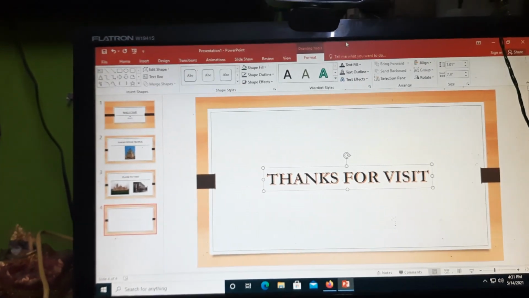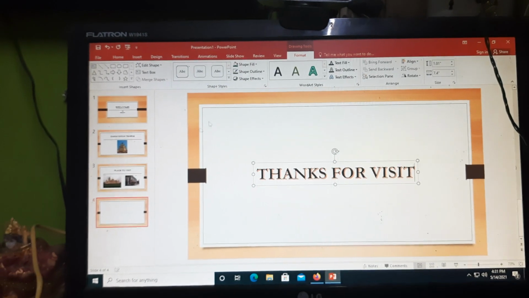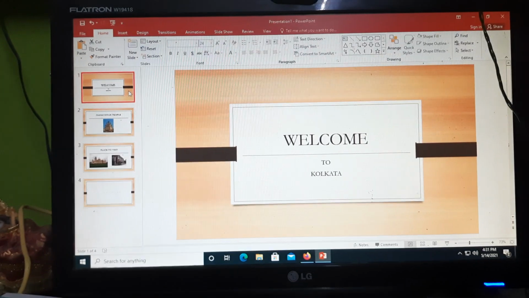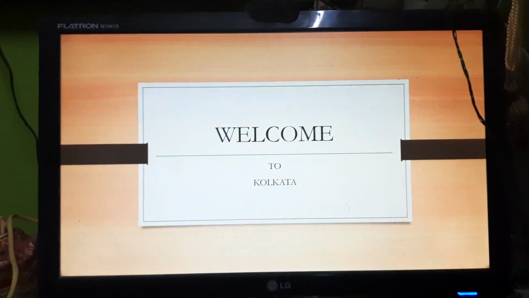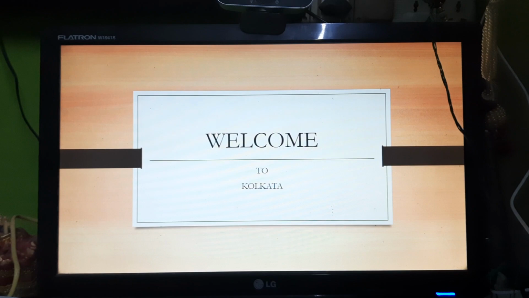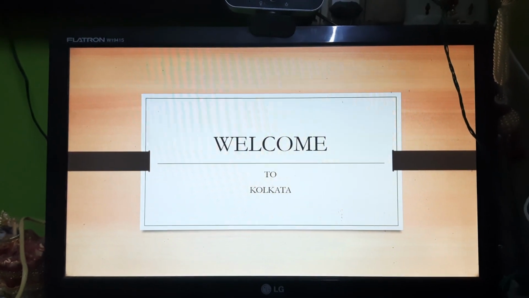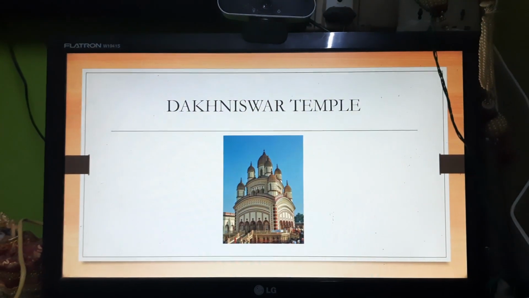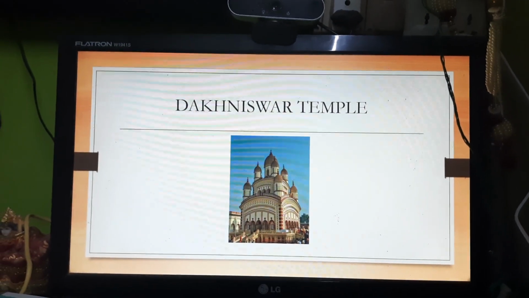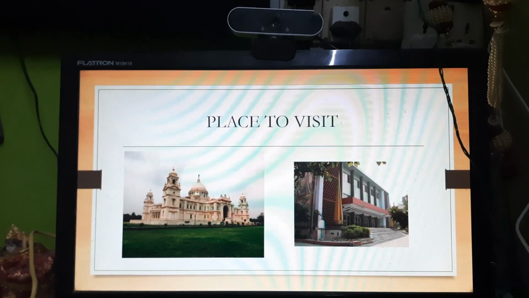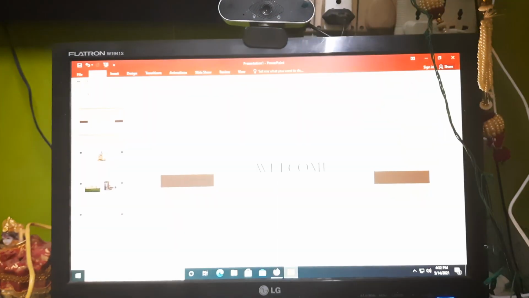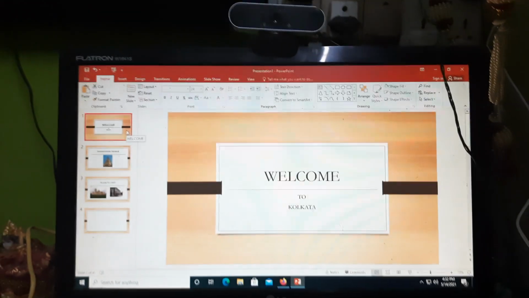Now the first thing is that I have to go for the slideshow. So what should I do? Click on the first slide, then just press the F5 function key from the keyboard. If you click on F5, you find it is the first slide in a large view. Then with the arrow keys or the enter key or mouse click, you can get to the next slide. So this is my next slide, then the third slide, and obviously the next one is the last one. Thanks for visit. Now once you click after that, it comes to the end of slideshow. So this is the way you can go on.